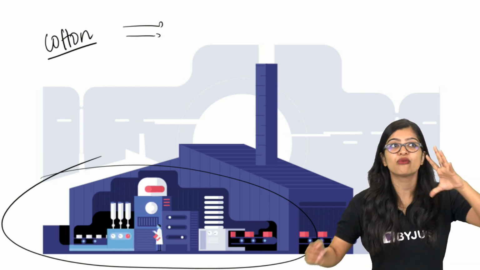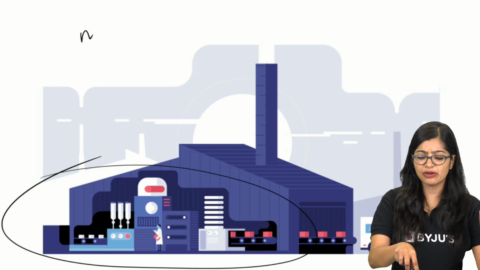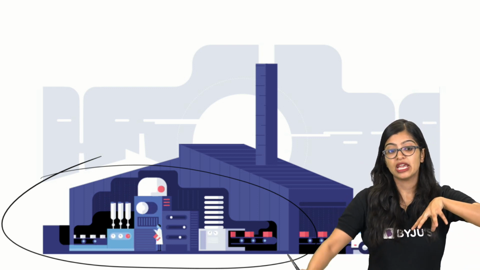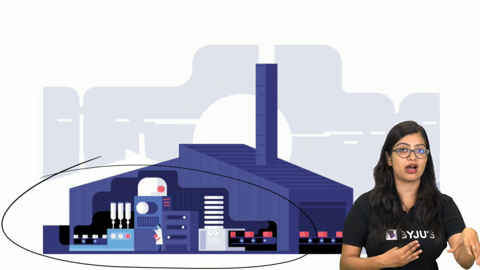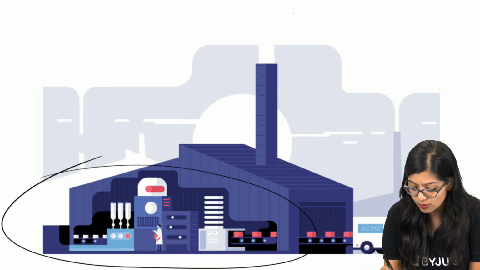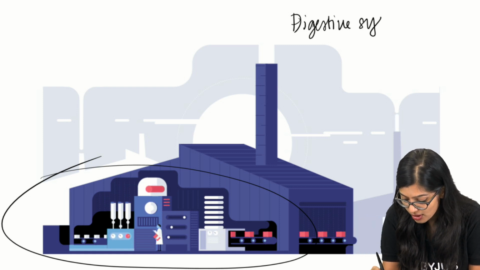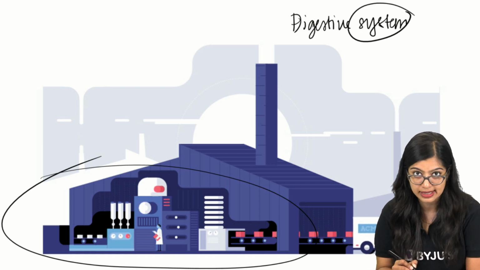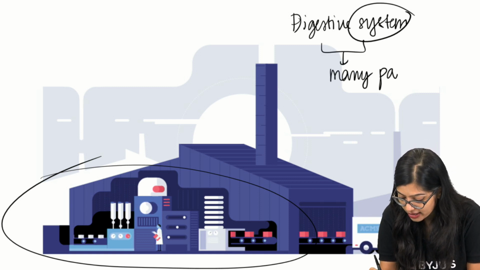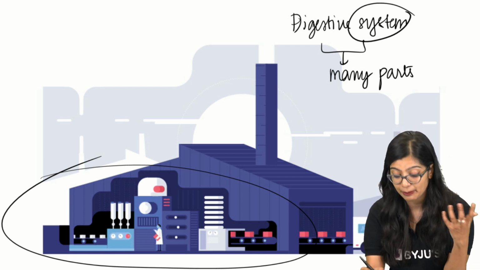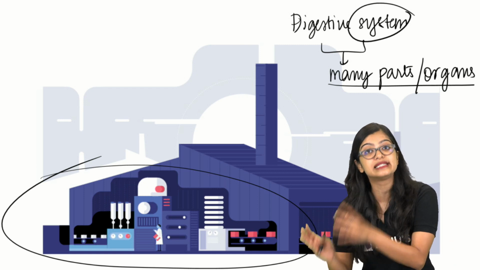Now you can think of that happening inside our body. Food is there, but food is not going to be in a usable form. It needs to get converted into something which can be used by our body, which is where the human digestive system comes into the picture. Why am I using the word system? Because this digestive system is made up of many parts, many organs that come together and facilitate the process